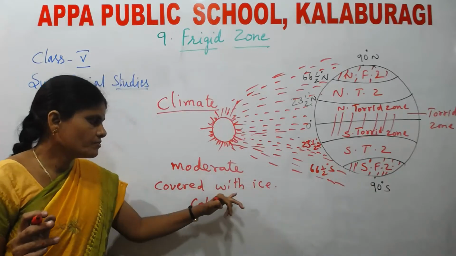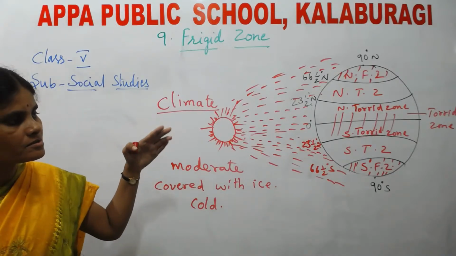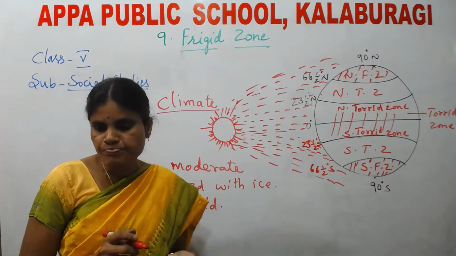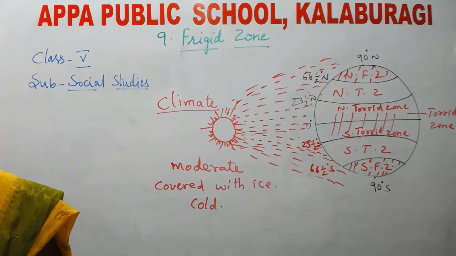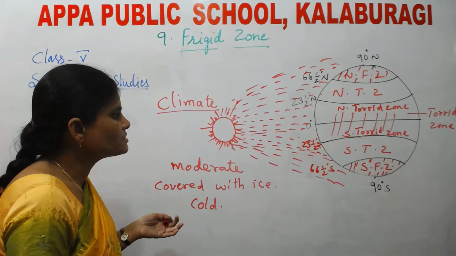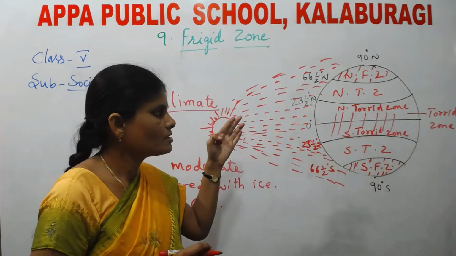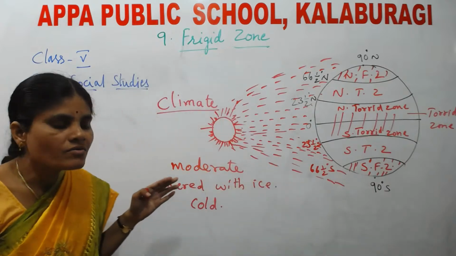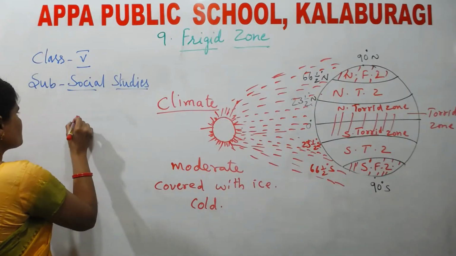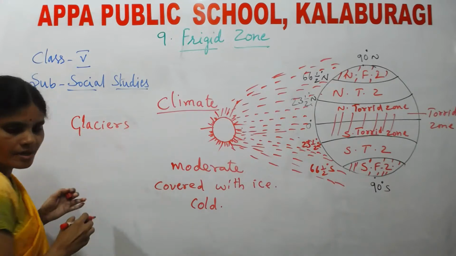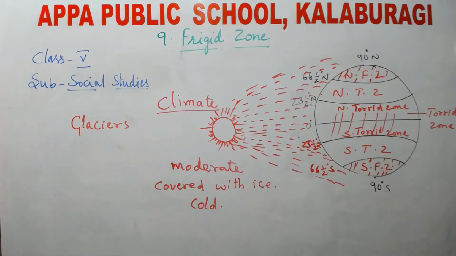The areas of the North frigid zone and South frigid zone are covered with ice throughout the year. These regions, the regions which are located in the frigid zones, are covered with glaciers.